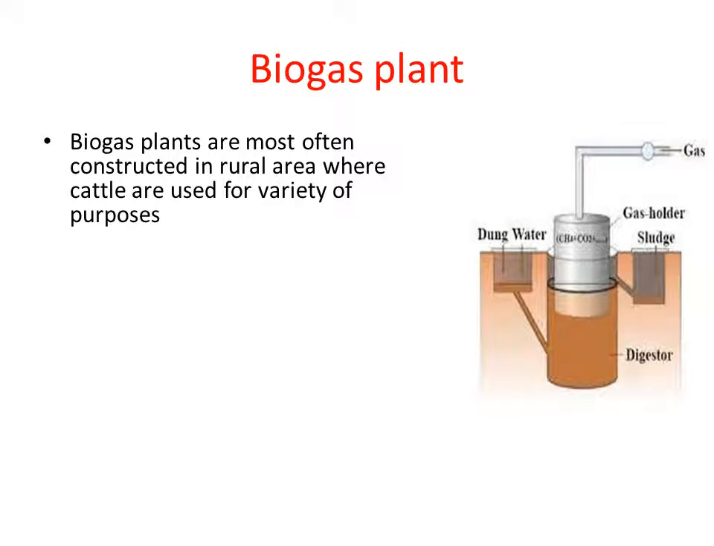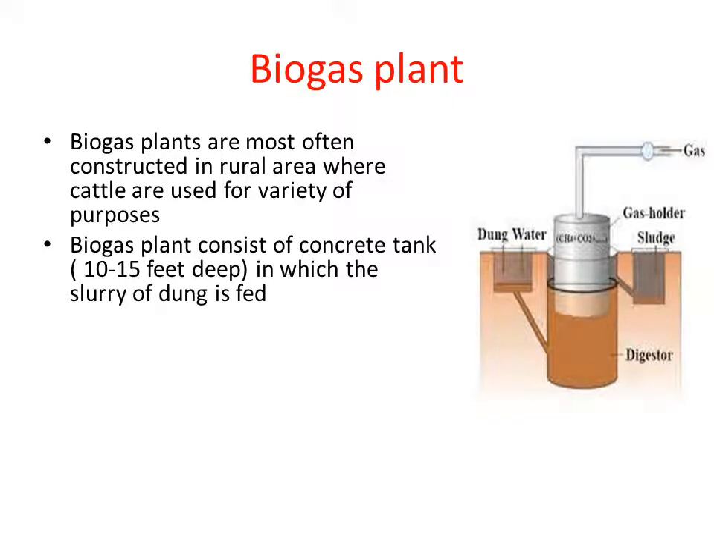On the screen you have the actual design of a biogas plant. A biogas plant consists of a concrete tank that is nearly 10 to 15 feet deep. In the diagram you are observing, the large tank at the center is named the digester. The digester is 10 to 15 feet deep. It is a concrete tank in which the slurry of dung is fed.